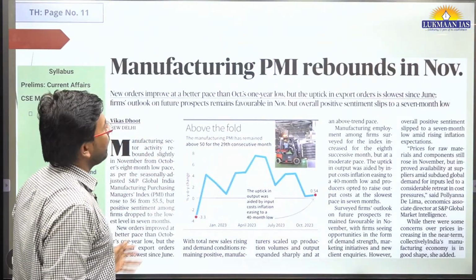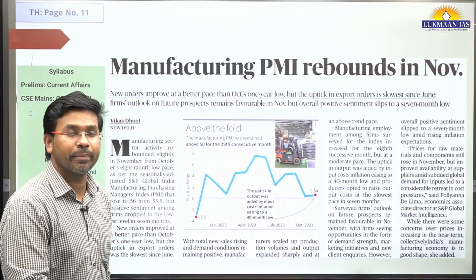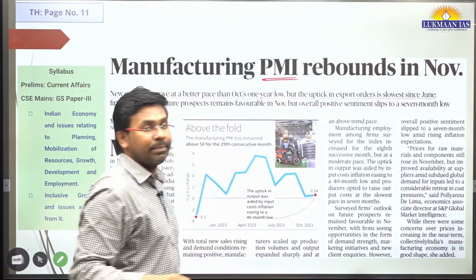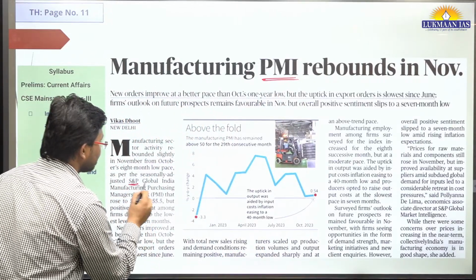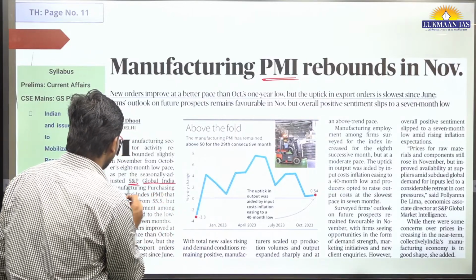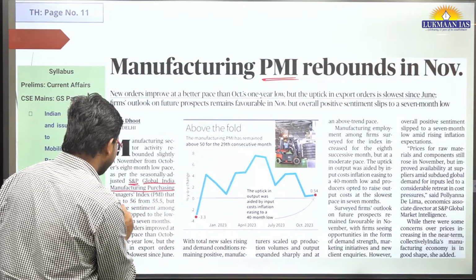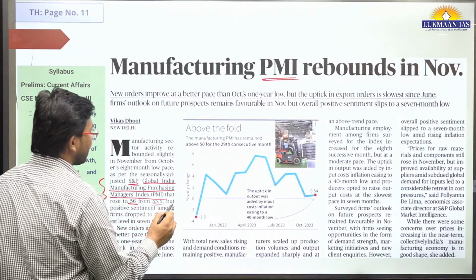And lastly we have a topic. It says manufacturing PMI rebounds in November. PMI stands for Purchasing Managers Index. Standard and Poor's is a rating agency. The S&P Global India Manufacturing Purchasing Managers Index has risen to 56 from 55.5.